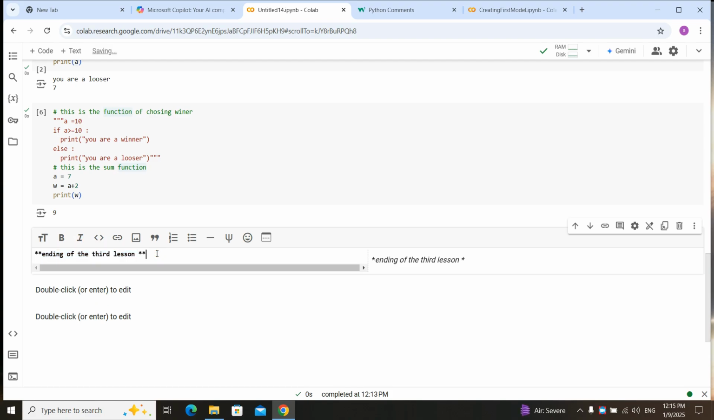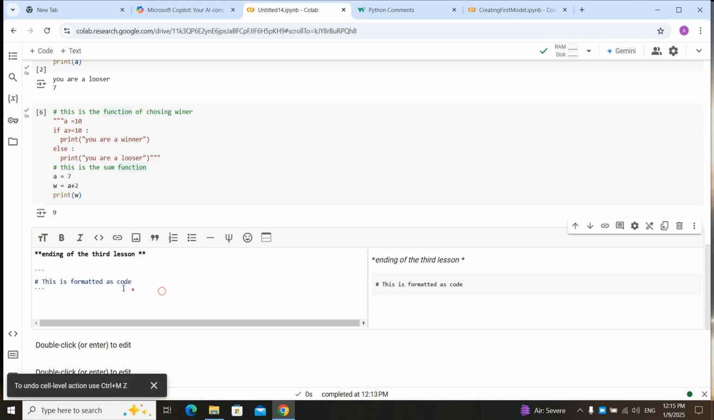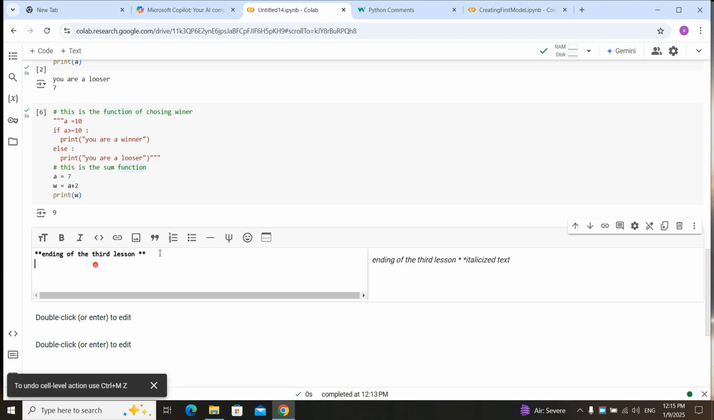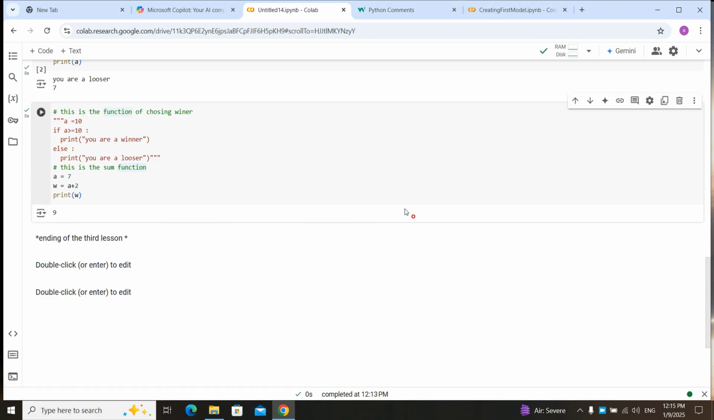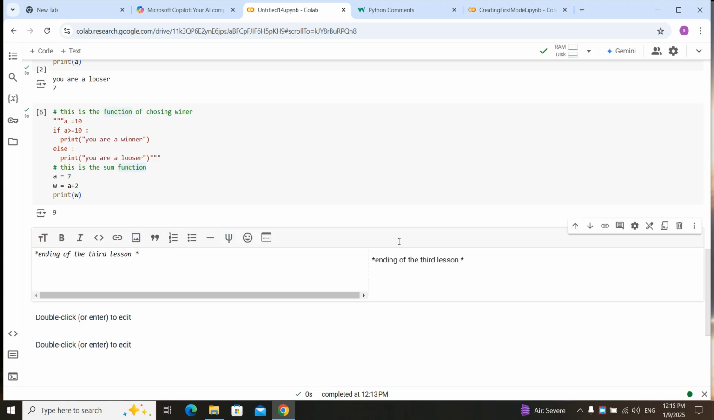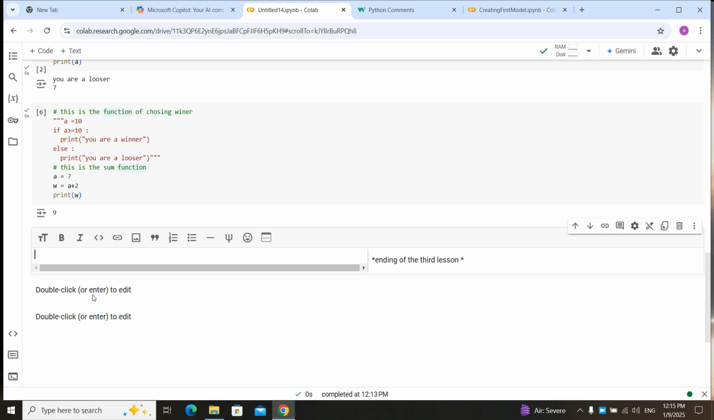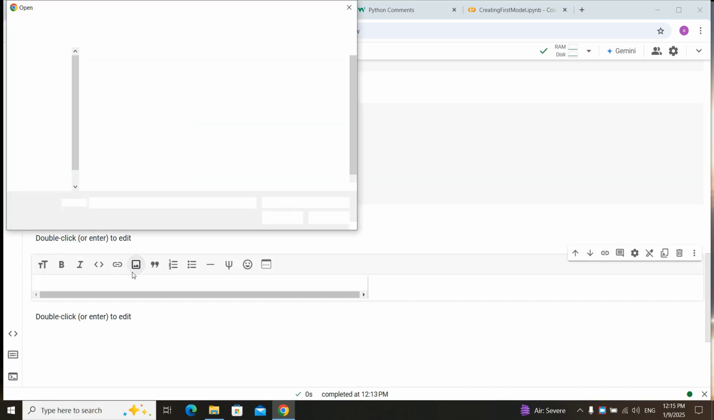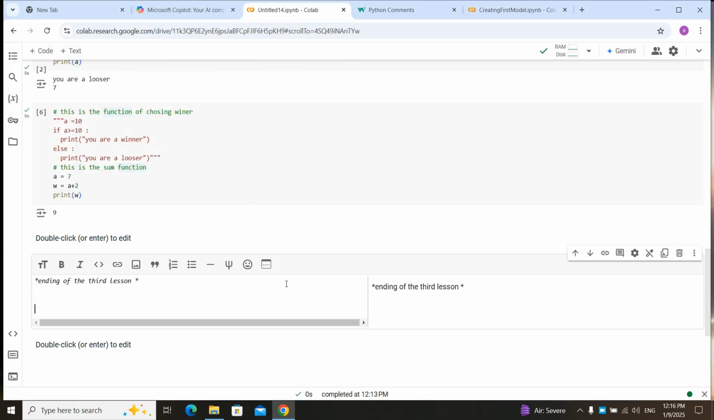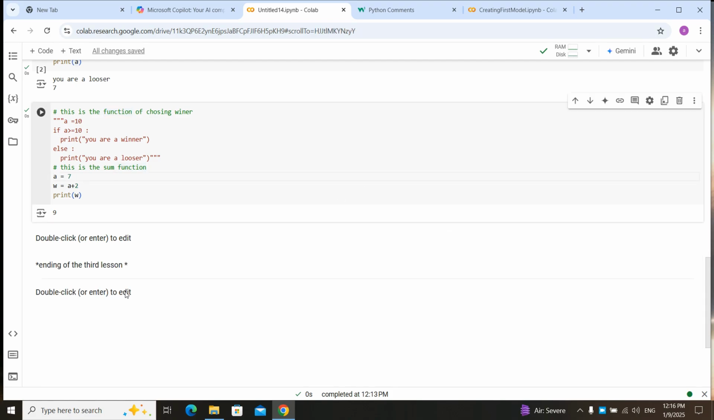You can change the formatting. For example, you can italic it if you need. Let's make it italic. The code must run. I don't know why it is not running. Okay, you can add pictures also if you want, but for now let's add it here. And the code executed like a text here. This is a comment section too. You can use it. It has a lot of options.